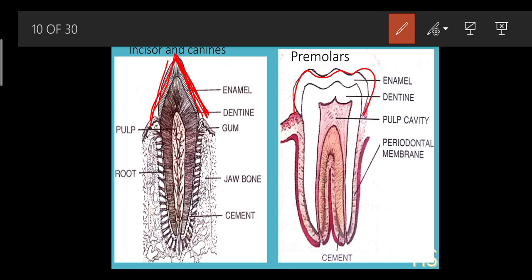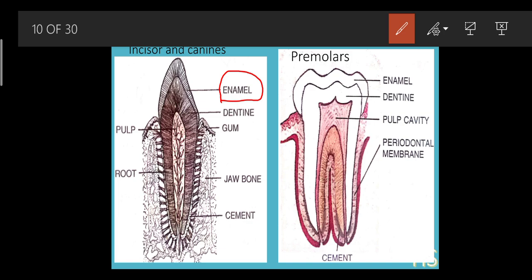Now let's understand the structure of the tooth. The outer whitish material that we can see is called the enamel. Enamel is the white part of the tooth, and it is the hardest substance in the body.